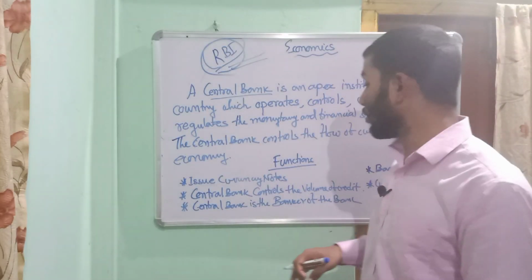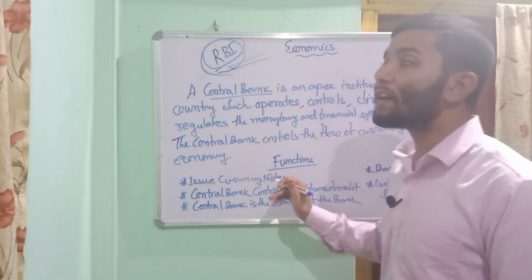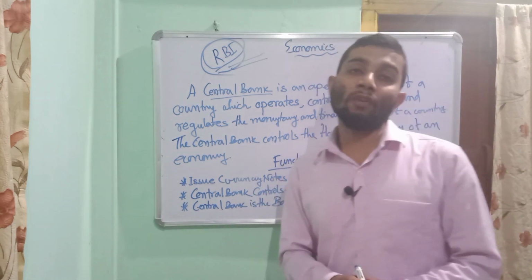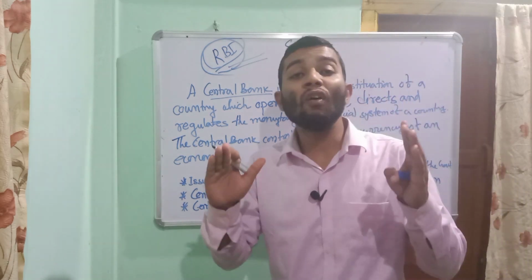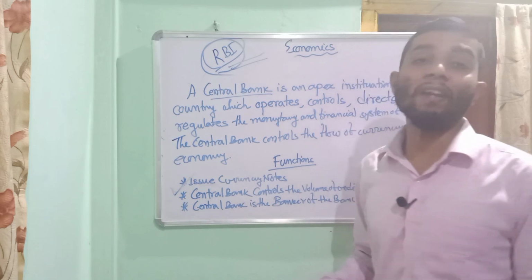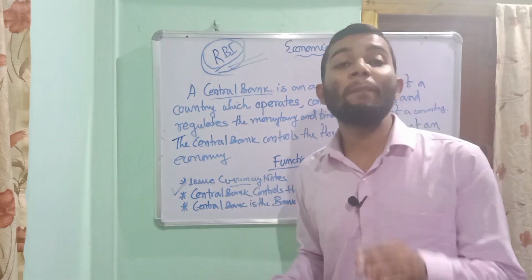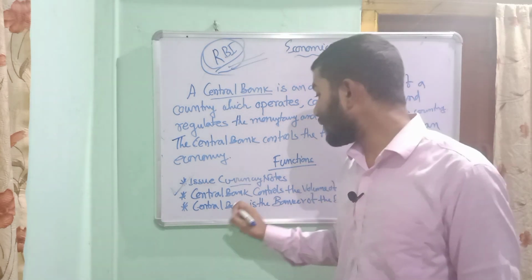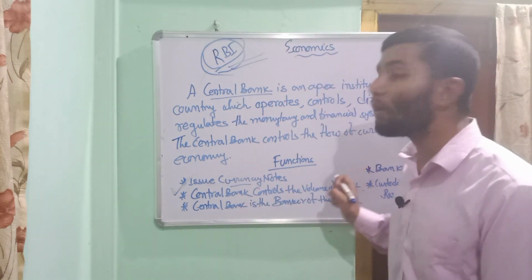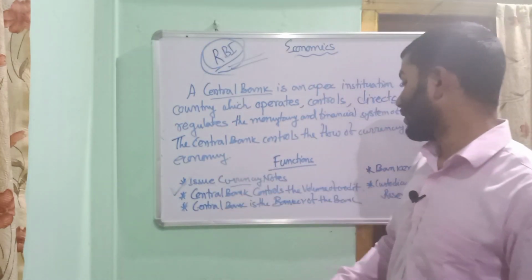Now let me explain the functions of the central bank. Dear student, the first function of the central bank is to issue currency notes. Central bank has the only right to issue currency notes. Central bank is the only bank which can print the currency notes. The second function is that the central bank controls the volume of credit.